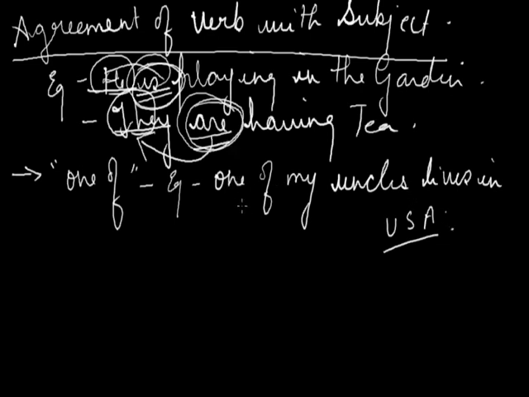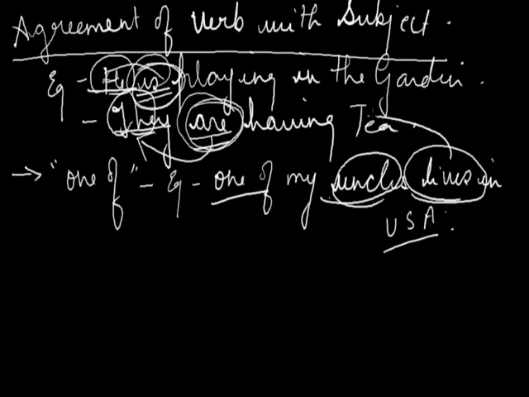So the subject is one of, followed by a plural noun, that is uncles. So it takes a singular verb because here the verb agrees with the one. So the singular verb is lives, and it agrees with the head, that is one.